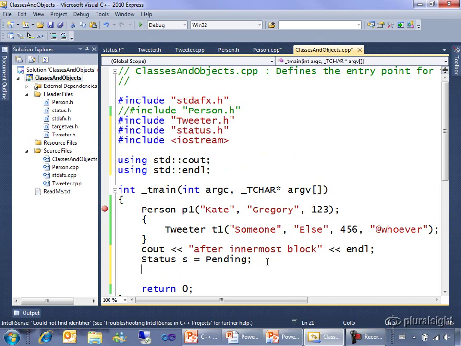And once I've declared the variable, I can obviously change its value at any time, just as I did with integers and so on. So I can say now that S is equal to approved, and that's a legitimate thing to do. So if I run the application under the debugger,